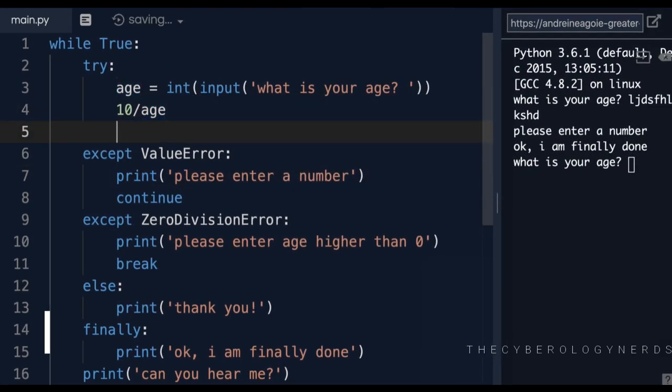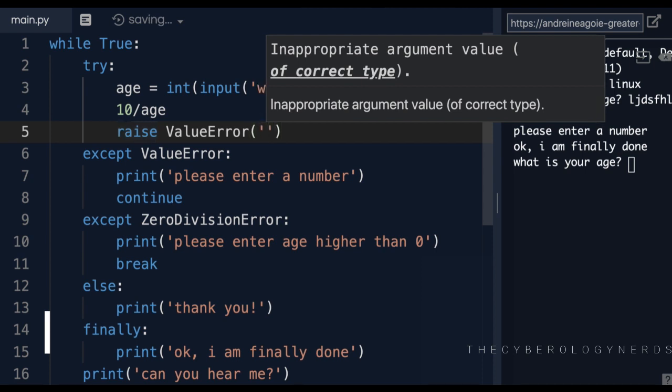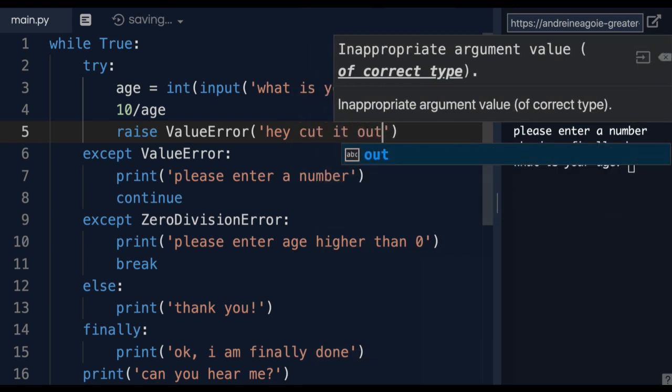Well, in that case, we either don't use the except block, or in here, we can say raise value error. Now, this is rare that you'd have to do this. There are some specific use cases, but here you would just write a message saying, hey, cut it out.